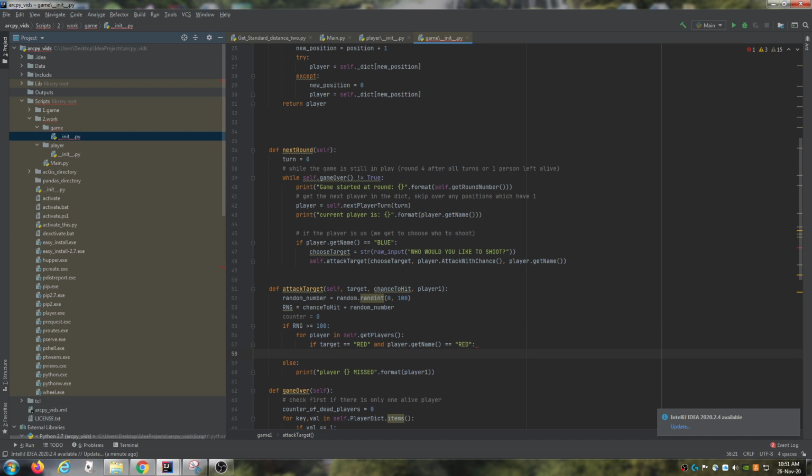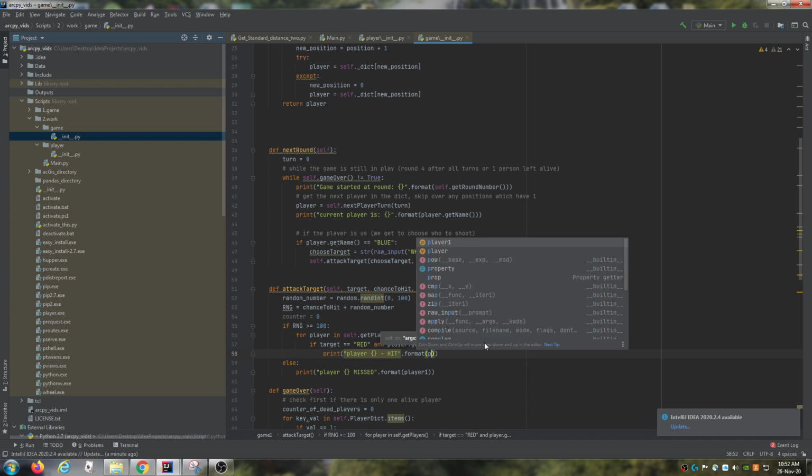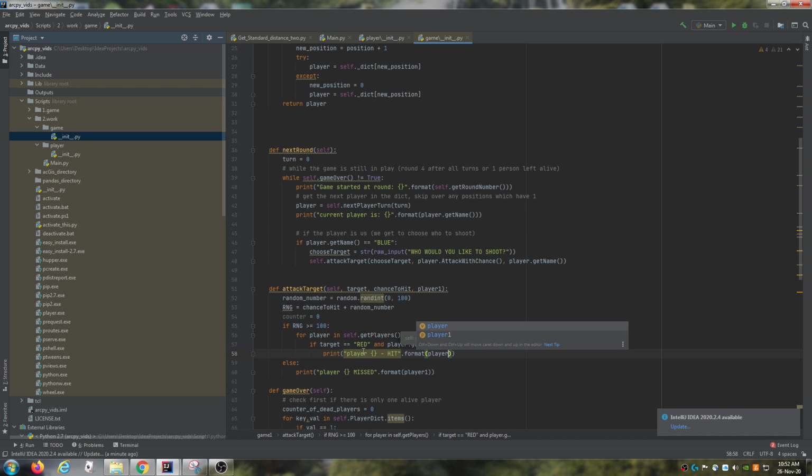So then we can just say, we're going to say print player, dot format, something along the lines of player 1. So we're going to say player blue hit, we'll just say red.